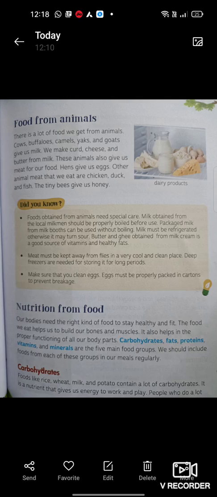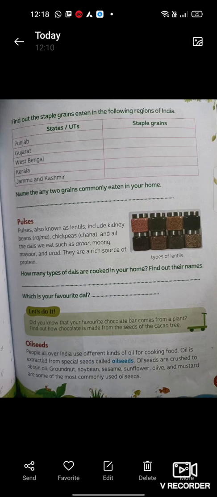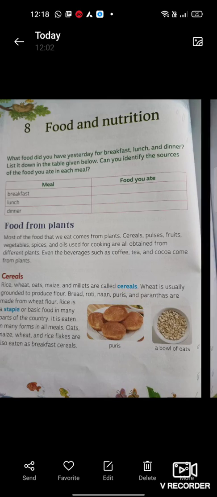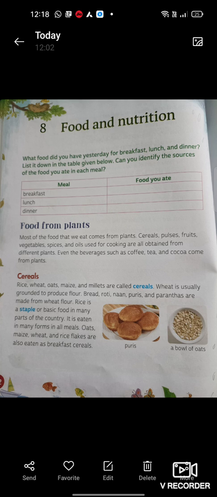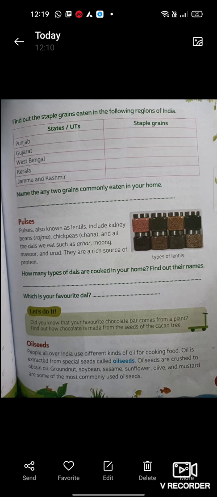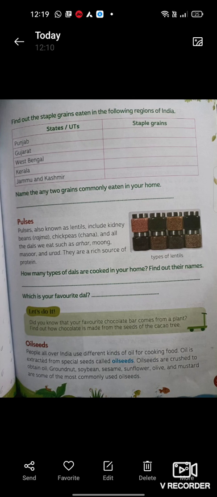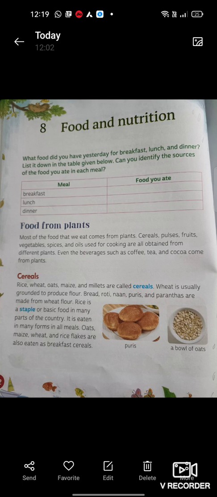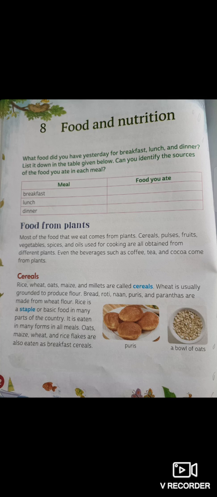And for homework, I would like you to do the exercises on page 52 and 53. All right, all of the fill in the blanks and find the staple grains and name any two grains commonly eaten in your home, and how many types of dal are cooked in your home, and which is your favorite dal. All of those questions and answers, and this one as well. I would like you to fill in the blanks.